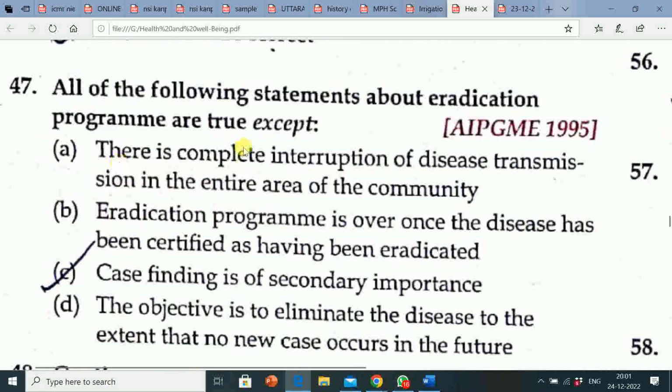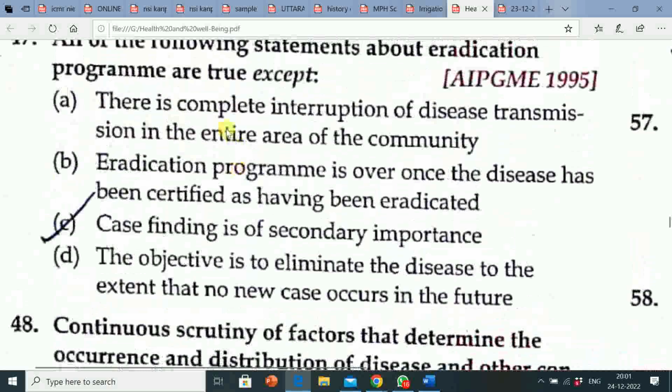Next question is, all of the following statements about eradication program are true except: option A, there is complete interruption of disease transmission in the entire area of the community. B, eradication program is over once the disease has been certified as having been eradicated. Option C, case finding is of secondary importance. Option D, the objective is to eliminate the disease to the extent that no new cases occur in the future. Correct answer is option C, case finding is of secondary importance.